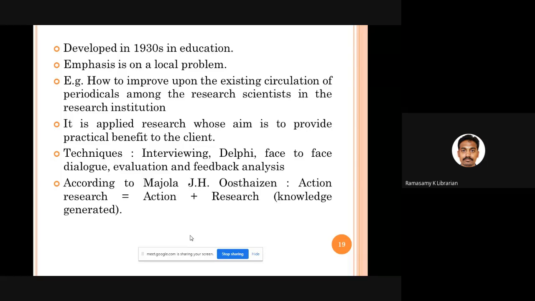And what kind of techniques can you follow in action research? You can have interviews with the respondents. You can follow the Delphi method, which we'll discuss a bit later. Face-to-face dialogue, evaluation, feedback analysis, all those techniques can be used for conducting action research. And according to Majola, action research is equal to action plus research. So research is nothing but knowledge generated in previous researches, maybe in pure research. So that particular knowledge is applied in action research.